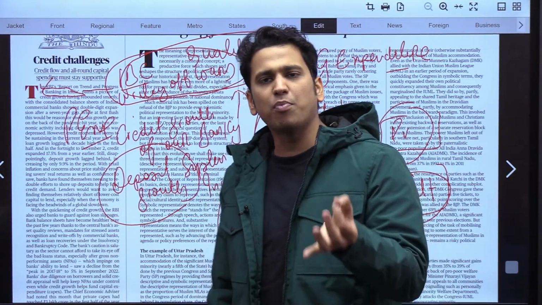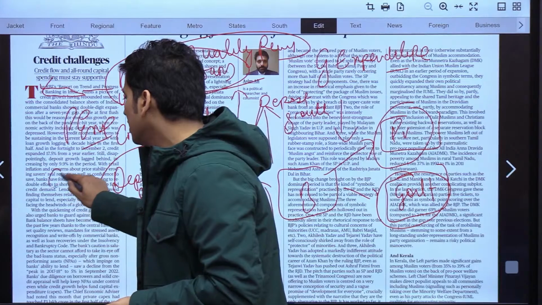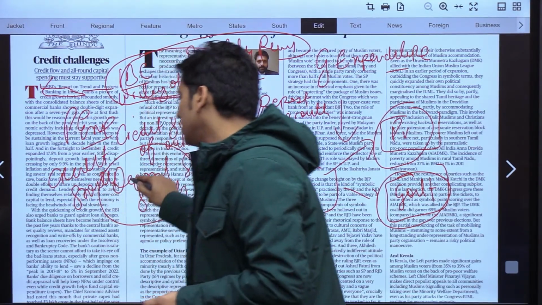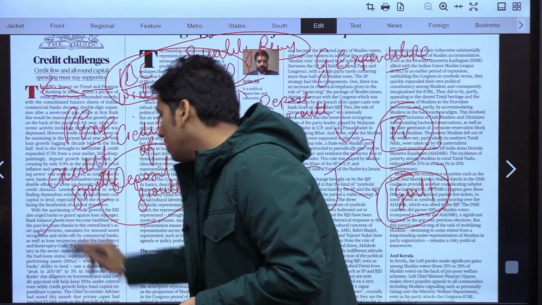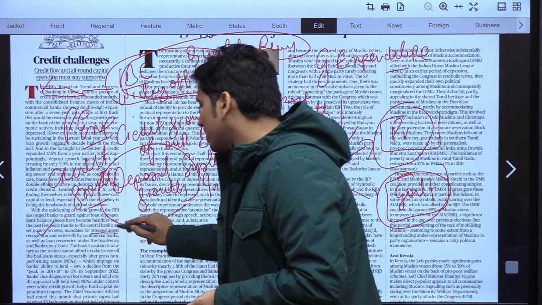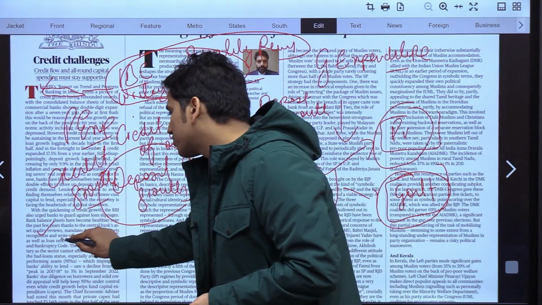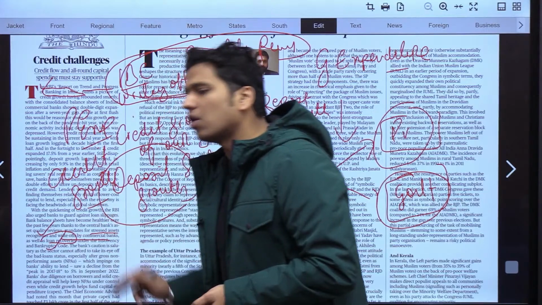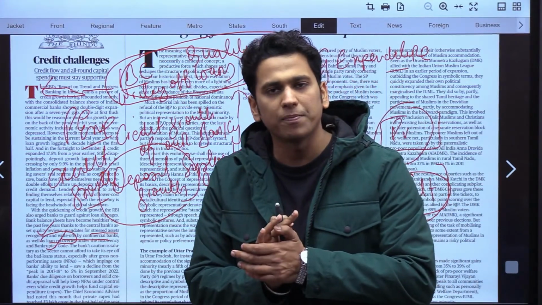And the most important thing is this article saying that our credit growth has increased by asset quality reviews, mandates for stressed assets recognition, write-offs by commercial banks, as well as loan recoveries made under the Insolvency and Bankruptcy Code, right?